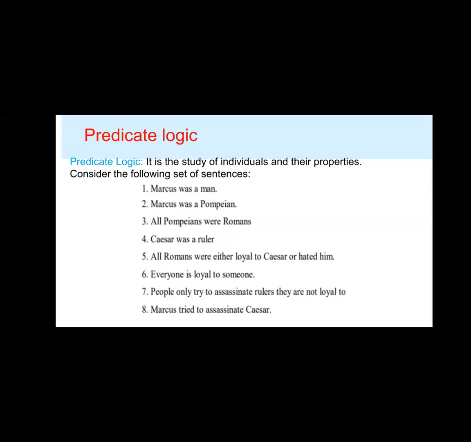Marcus was a man. Marcus was a Pompeian. All Pompeians were Romans. Caesar was a ruler.